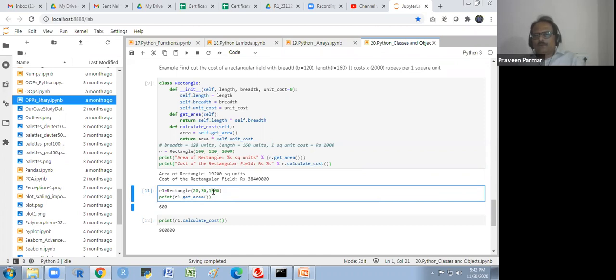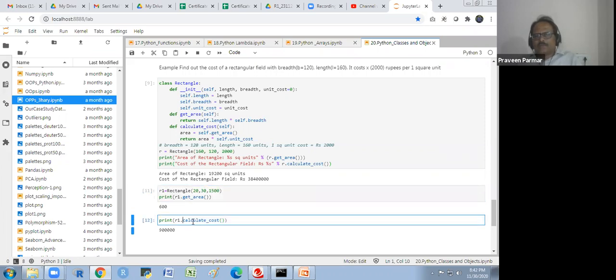Whenever you call a particular observation reference, you could find out anything if you have created this class. Reusability is there. You could reuse it again and again. So that is the thing.